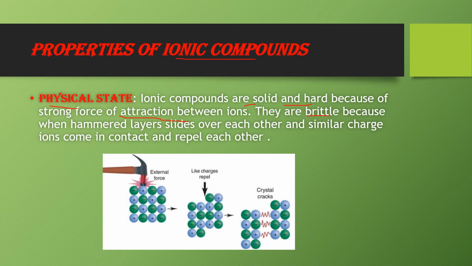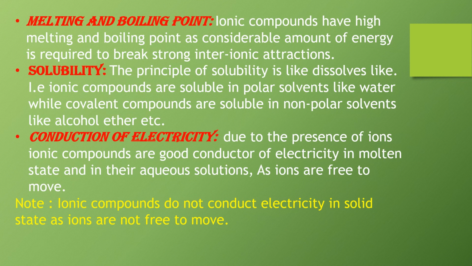Because in an ionic compound, ions are arranged in this way, like positive, negative, and so on. So there is strong electrostatic attraction between the oppositely charged ions. When we hammer it, then the layers slide over each other, and due to this the same ions come closer to each other and repulsion takes place between them, and due to this repulsion they split from each other, that is, they are brittle.